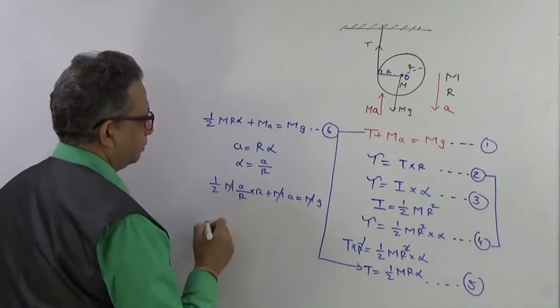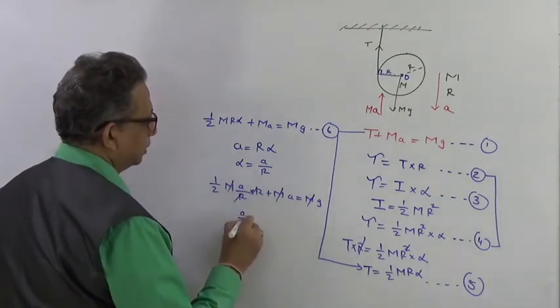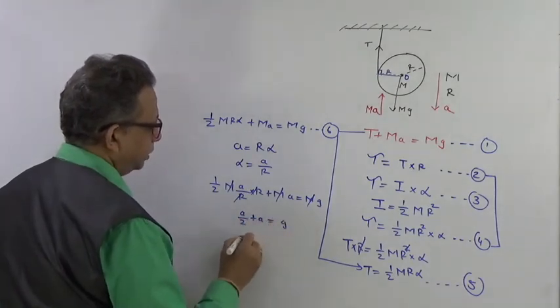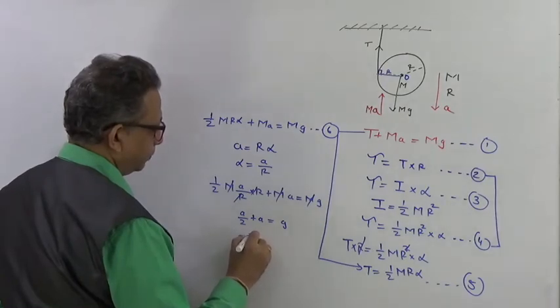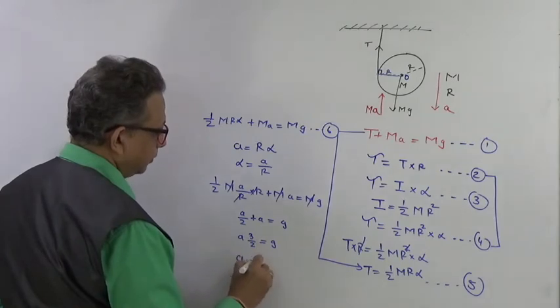So your m is getting cancelled, here r is getting cancelled. So you have a by 2 plus a equal to g, and this would be 3 by 2 a equal to g. So you will have a equal to 2g upon 3.